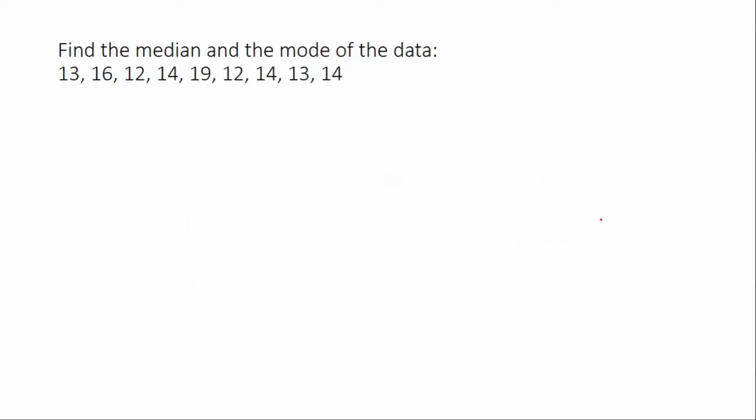The next question is of finding median. The question is, find the median and mode of the data. So for that you have to arrange the data in ascending order.